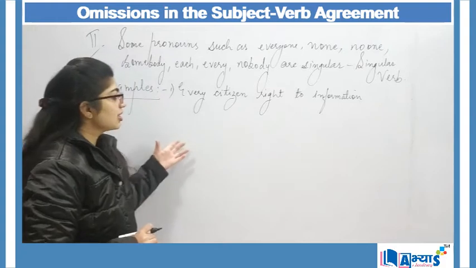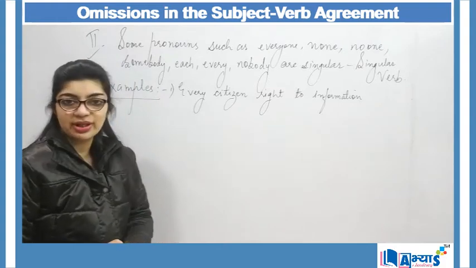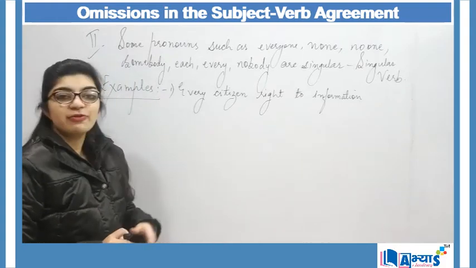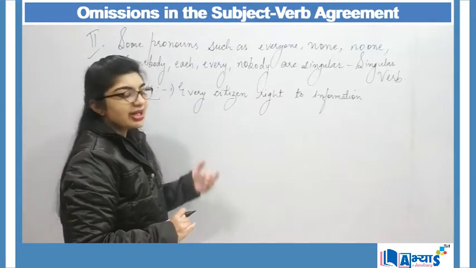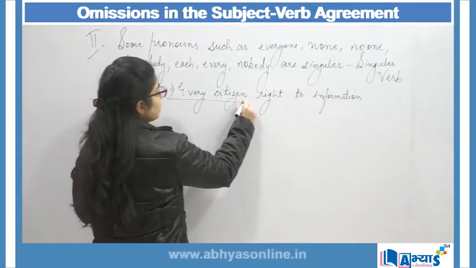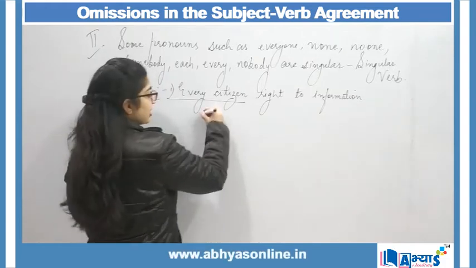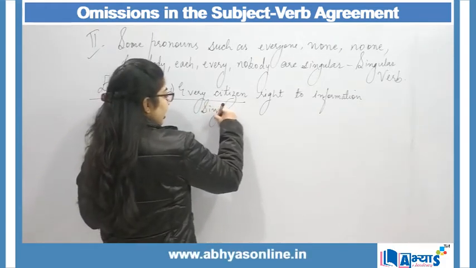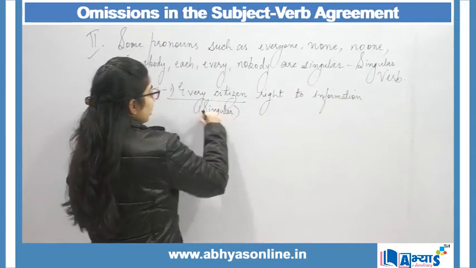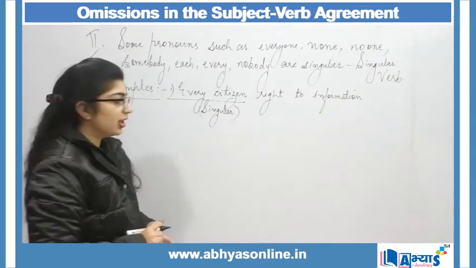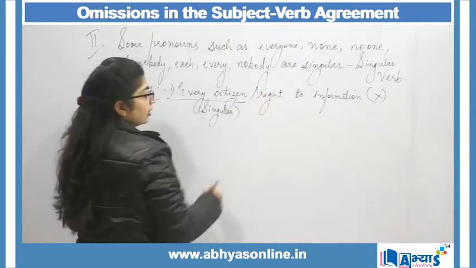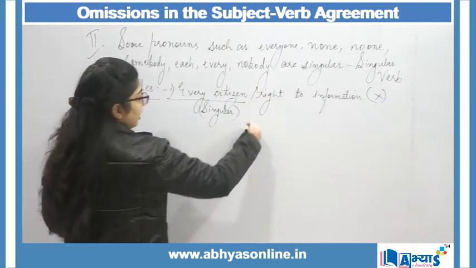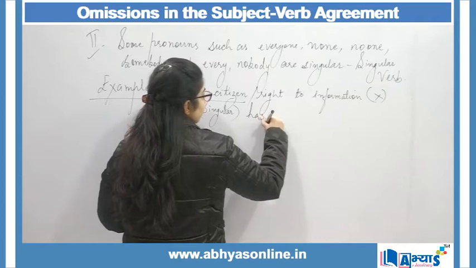Why? Because there is a verb missing here. The verb that I have to use is according to the subject. The subject here is "every citizen," which is a singular subject. For a singular subject, I will be making use of a singular verb. Since the verb is missing, there is an omission here. The omission will be "has."